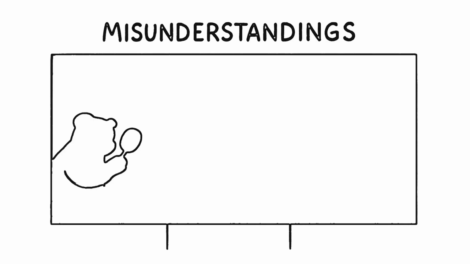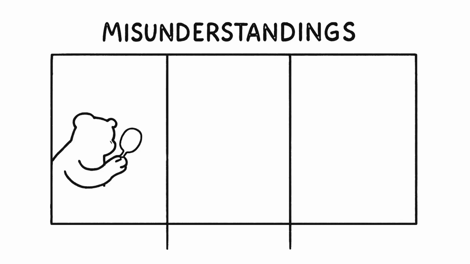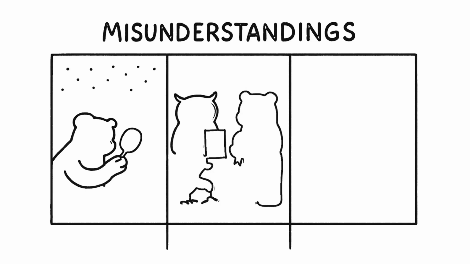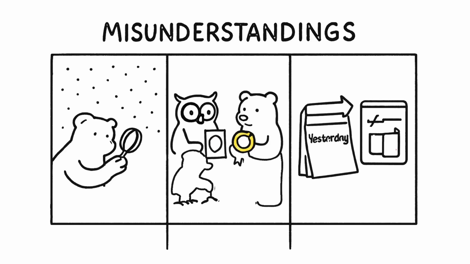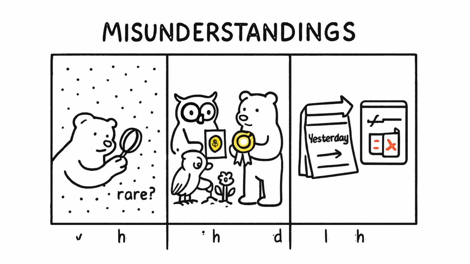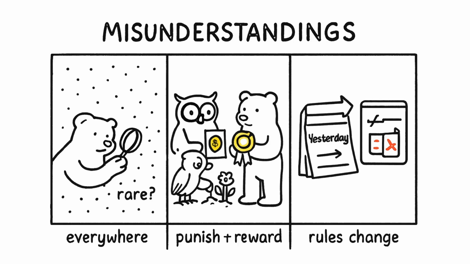First mistake, bears think externalities are rare. Nope, they're everywhere. Second mistake, bears assume the owl only punishes. In reality, the owl also rewards good behavior, like education. Third mistake, bears forget that rules change over time. What was allowed yesterday might be banned tomorrow.